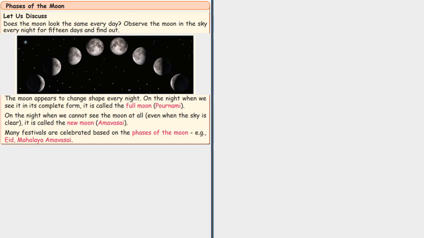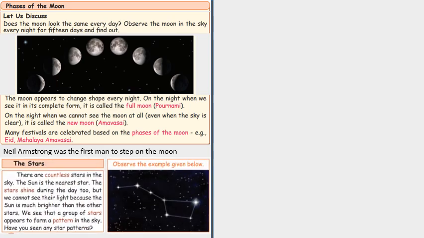The moon appears to change shape every night. On the night when we see it in its complete form, it is called full moon. On the night when we cannot see the moon at all, even if the sky is clear, it is called new moon. Many festivals are celebrated based on the phases of the moon, for example, Mahalaya Amavasya, Eid. Neil Armstrong was the first man to step on the moon.